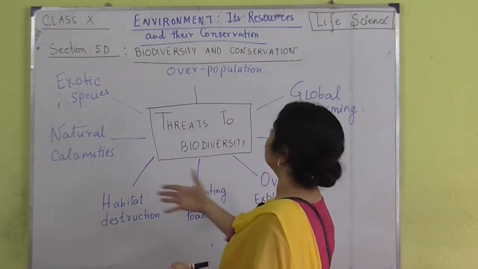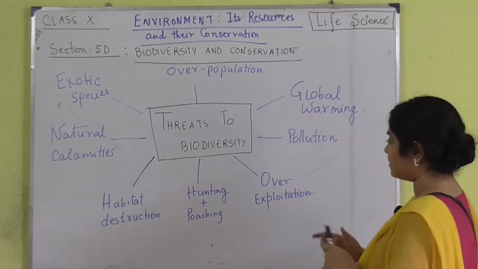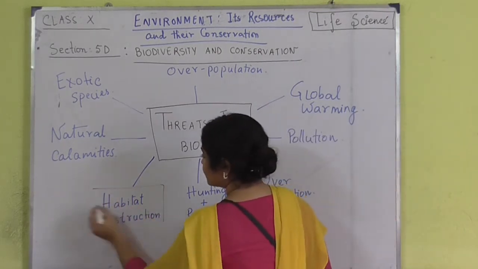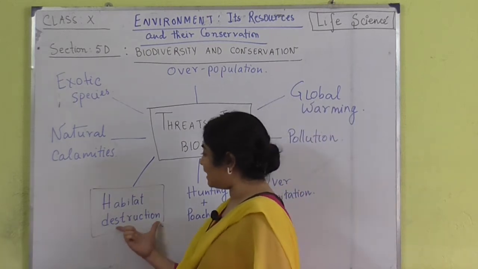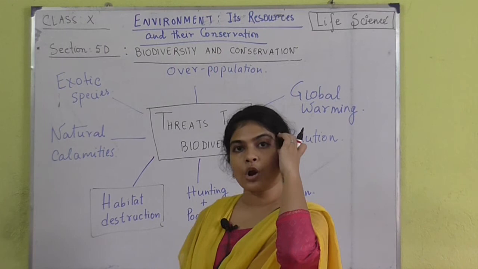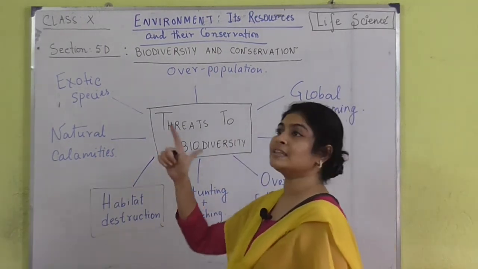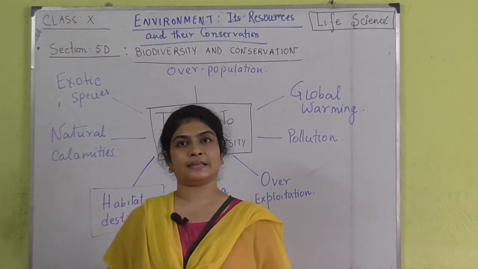So some of the threats to biodiversity I have listed over here. The very first one being habitat destruction. Just now I told you that habitat means the place where a particular organism lives. Now if you are destroying their place to live, then they will definitely die.